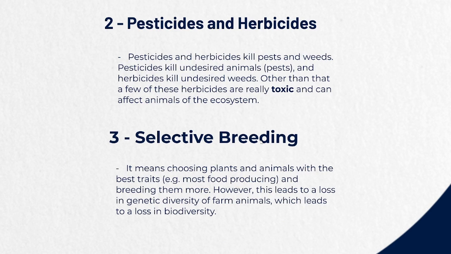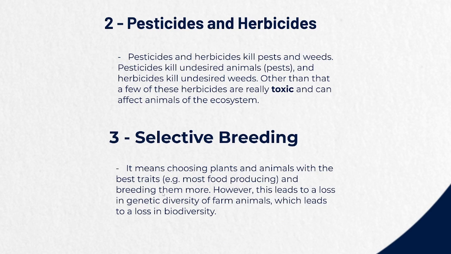And eventually, what is the end effect? Decrease in biodiversity, extinction. Selective breeding. Selective breeding is a really interesting topic. It means choosing plants and animals with the best traits, with the best characteristics, with the dominant characteristics that humans require.